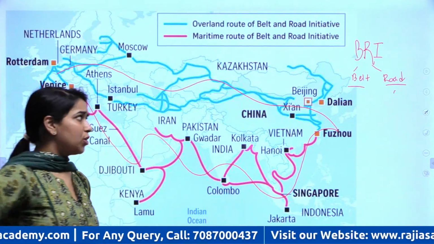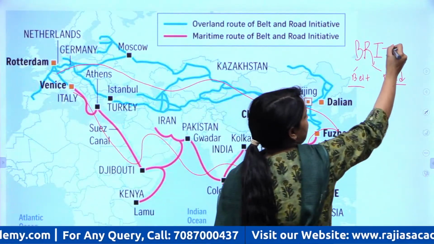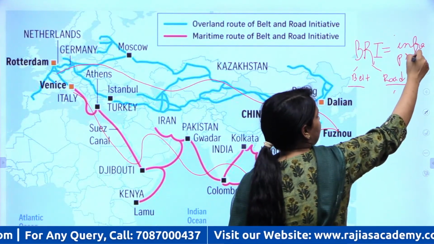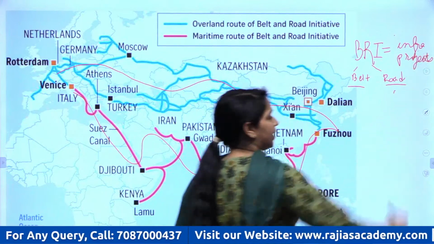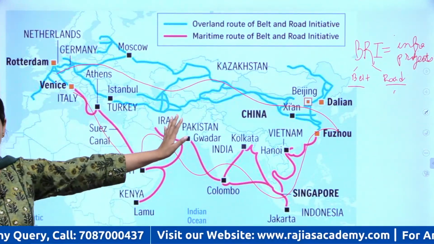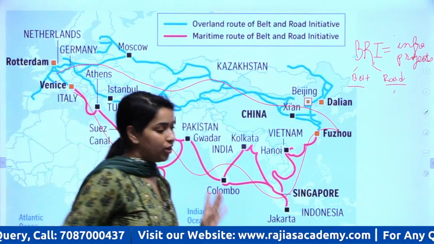Okay, what is basically BRI? These are basically a set of infrastructural projects that China intends to undertake in various countries around the world, as they are shown in this map.